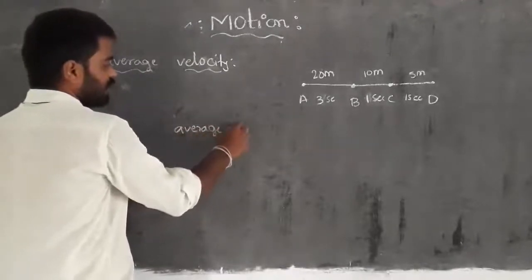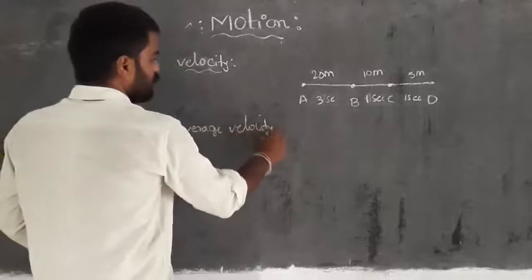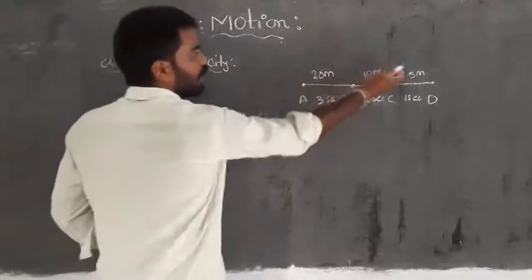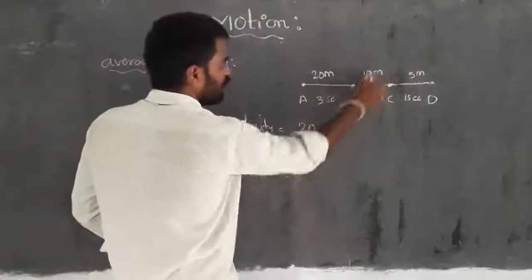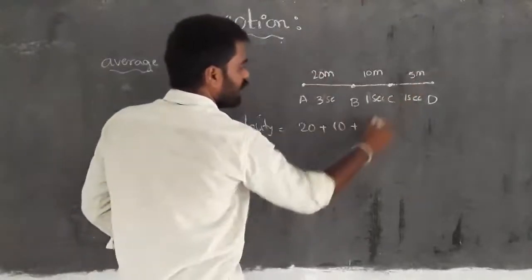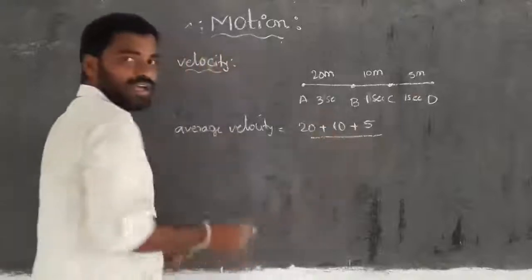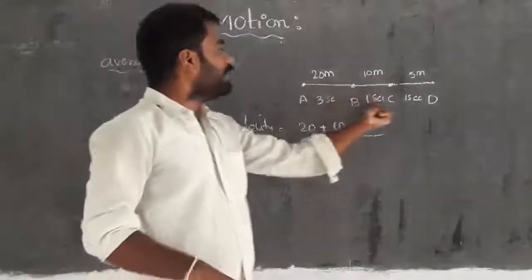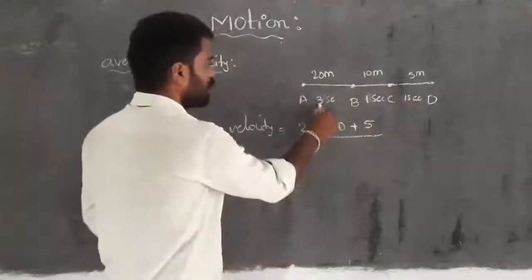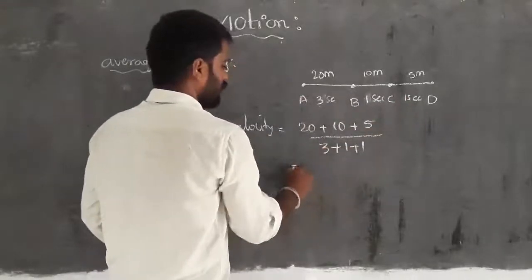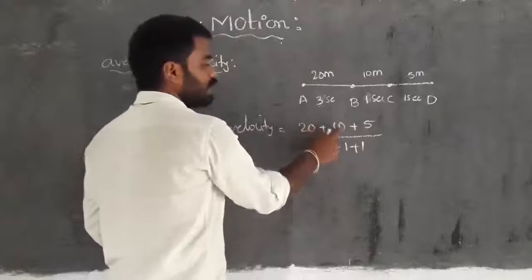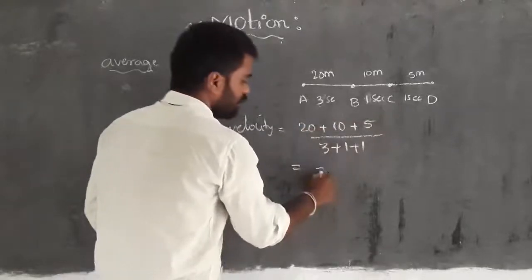Average velocity is simply the total displacement covered, here 20, here 10, and here 5, over the total time taken, which is 3 plus 1 plus 1, right? Then 20 plus 10 is 30, plus 5 is 35.